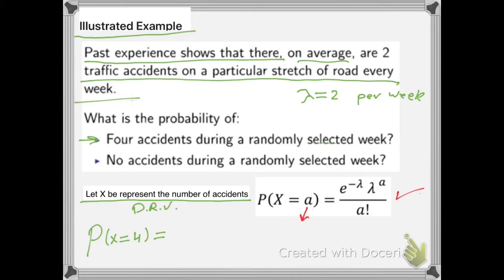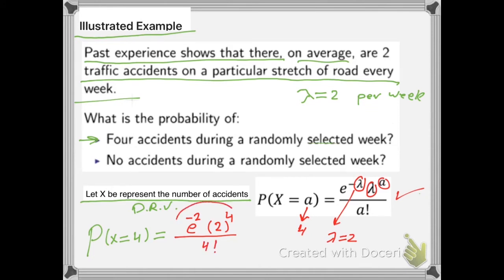I will replace a with 4 accidents, and I will replace lambda with its value, 2 per week. Then it gives me the fraction: e to the power negative lambda, negative 2, times lambda, 2, to the power a, which equals 4 for this case, divided by a factorial, then 4 factorial.